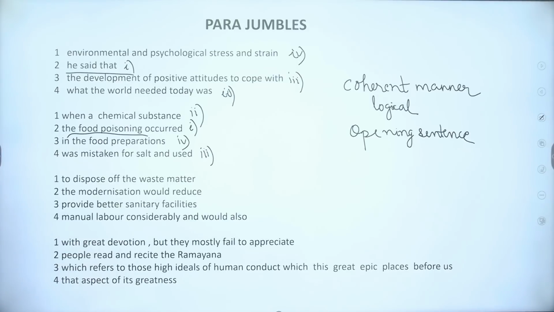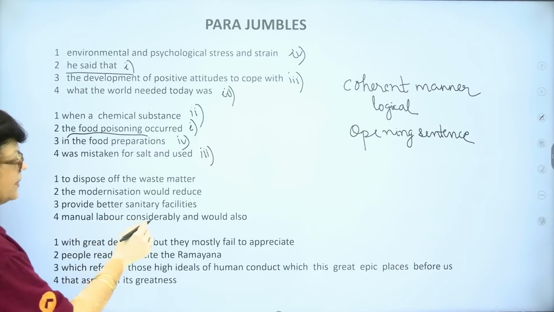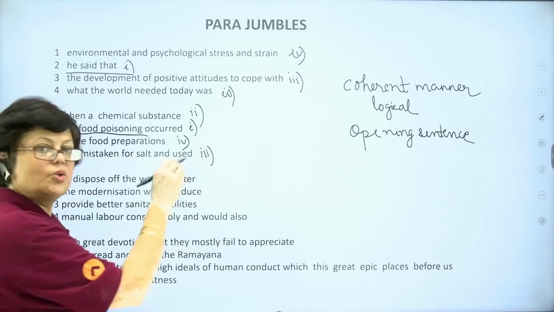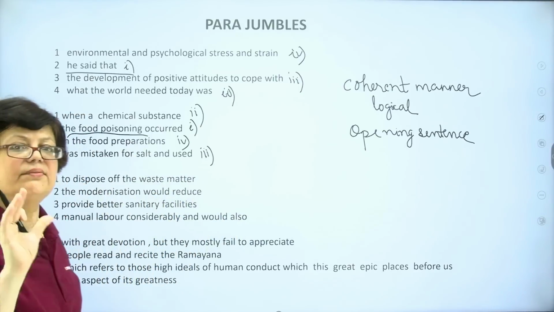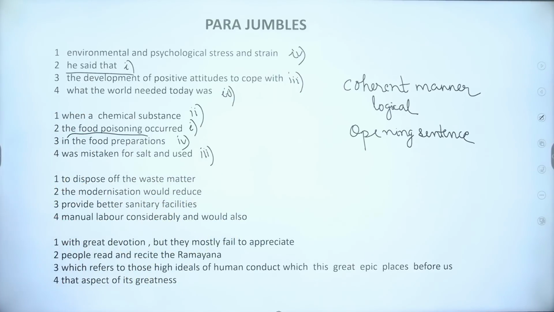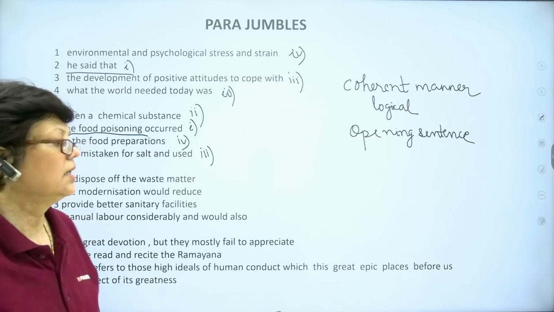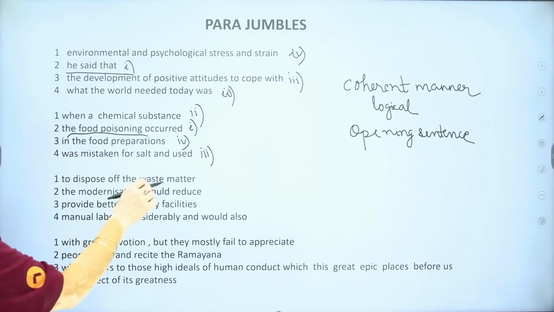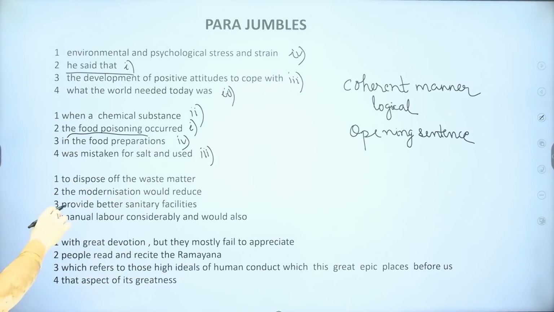Next, to dispose of the waste matter, the modernization would reduce, provide better sanitary facilities, manual labor considerably, and would also. So very clearly you can see that this manual labor considerably and would also has to be joined with some other phrase to give it completion. So how does the sentence start? Does it start with to dispose of the waste matter? Let us start with this one.